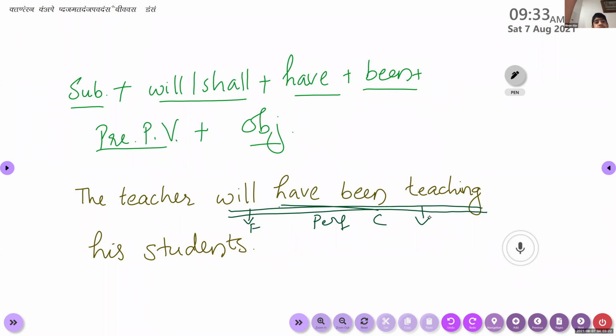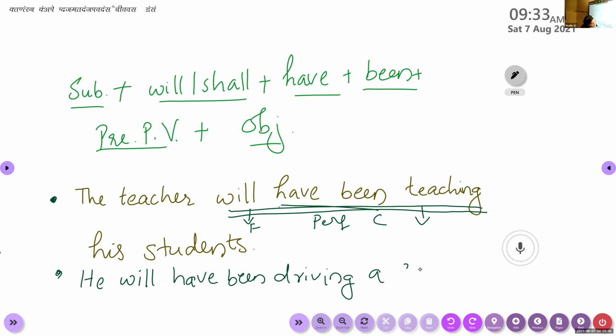Yes, ma'am. Okay, I want another example from Ms. Ziyad. Ms. Ziyad, please give me another example. He will have been driving a car. So your finite verb, Ms. Ziyad?